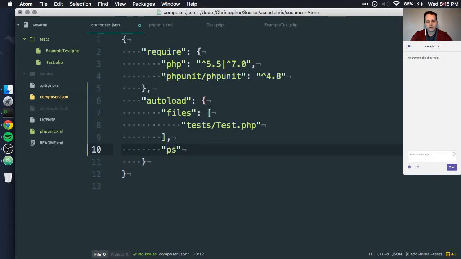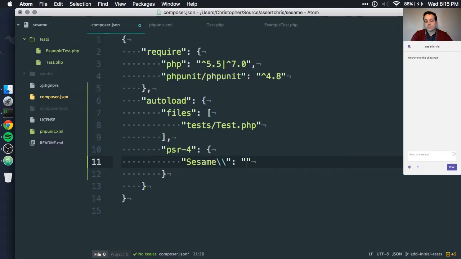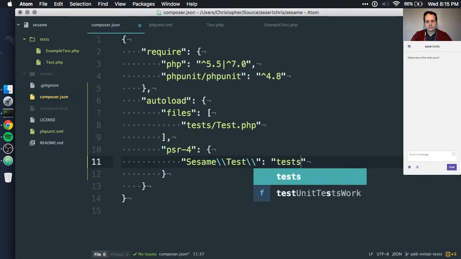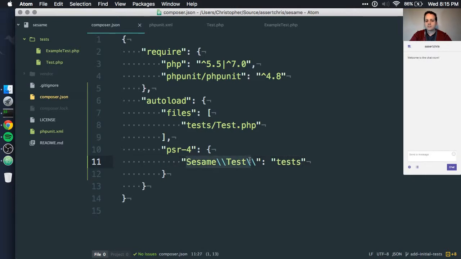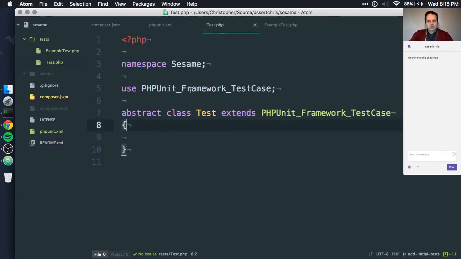So how we do that is to say psr-4, and then we specify namespaces and directories where files in those namespaces exist. So, for example, Sesame, ending it with a backslash, and we say where that is. In fact, I'm going to give this a special namespace, which I'll explain in a moment. But I'll just say that anything in the Sesame\Test namespace is probably in this tests directory, so Composer can look there for it. Let's just roll that change out here. So Sesame\Tests, tests, Sesame\Test.